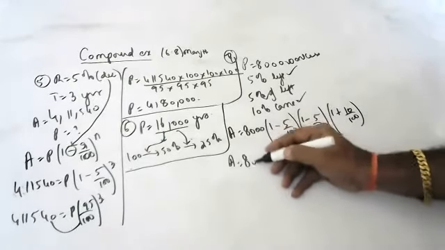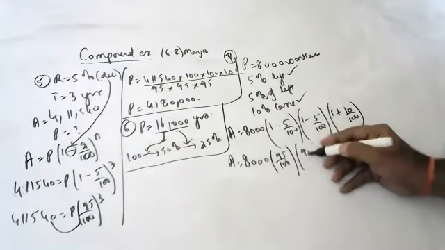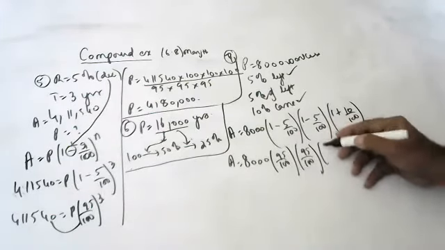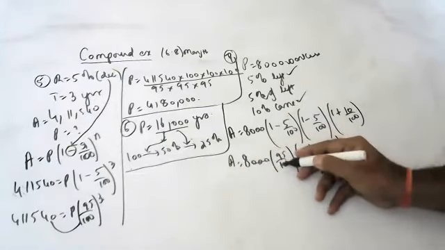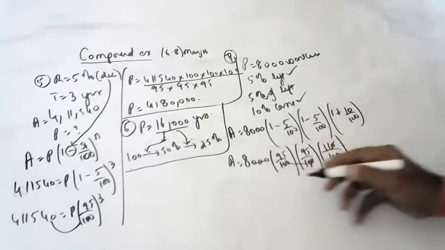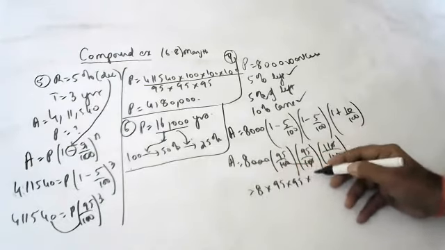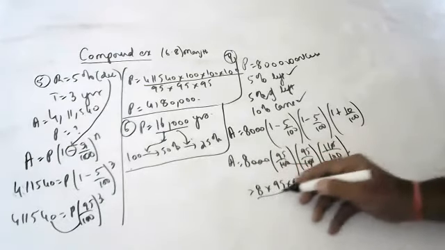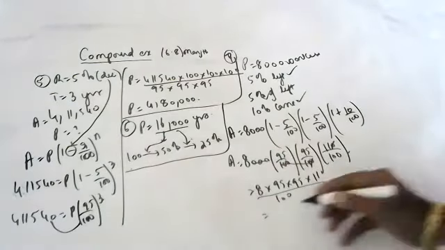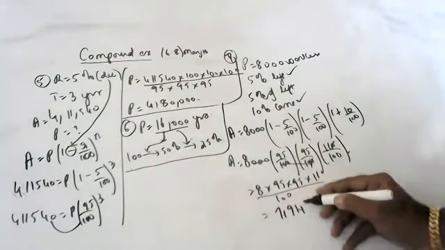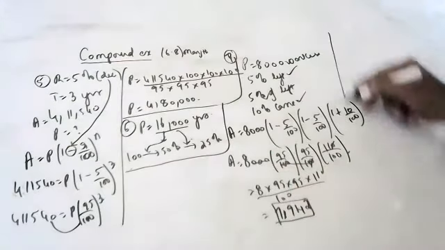So number of workers is 8,000 into (95 by 100) into (95 by 100) into (110 by 100). Here 3 zeros gone. So 8 into 8 into 95 into 95 into 11 by 100. It will be around 7,942 workers. Next question.